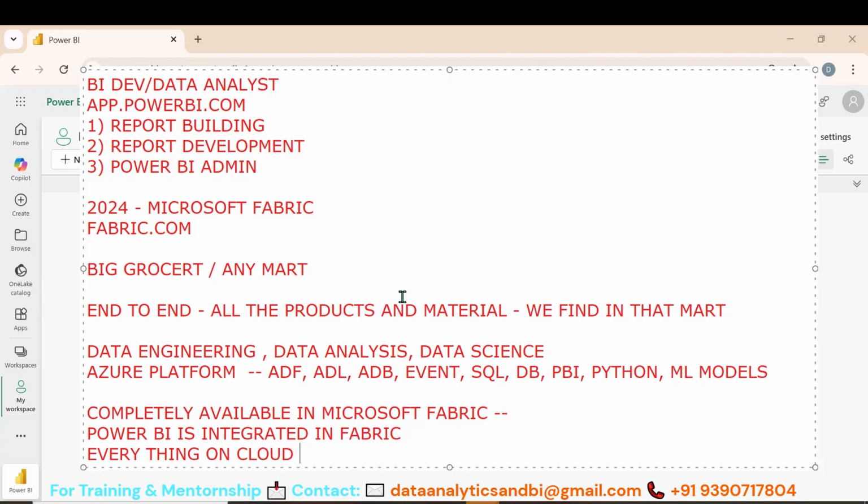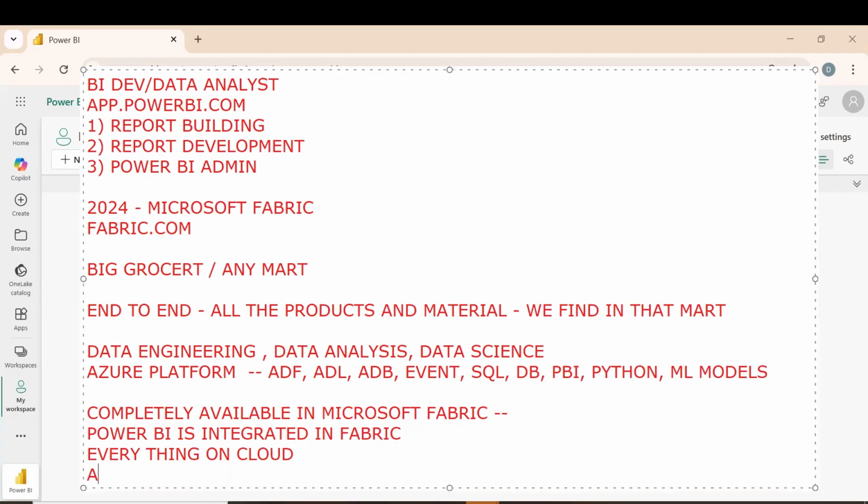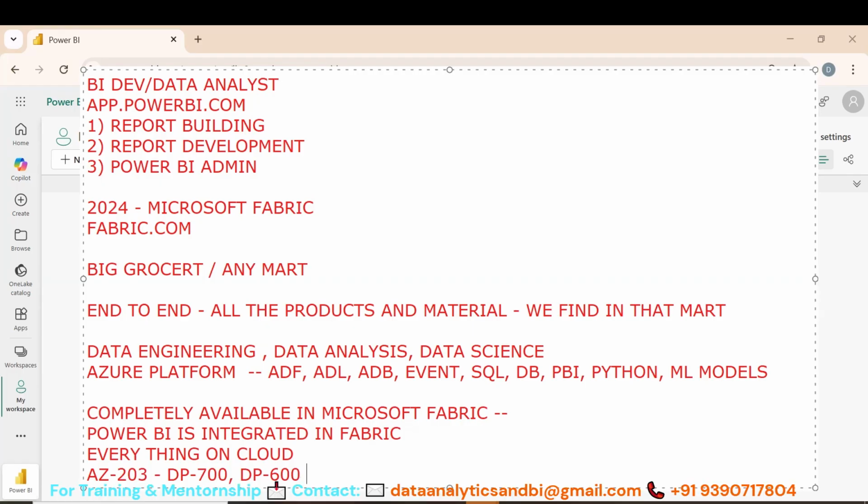If you know, there was one exam called AZ 203 for data engineering. Now it is being retired. Now the exams are DP 700 Fabric Data Engineering and DP 600 Fabric Data Analyst. Now we are writing PL 300. Maybe in the future, after 1 or 2 years, PL 300 may get retired.